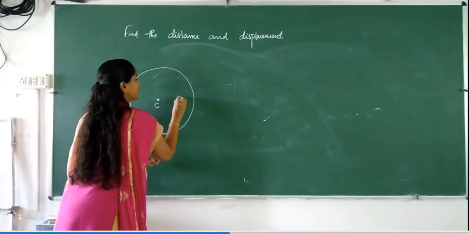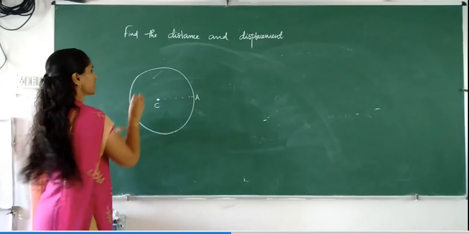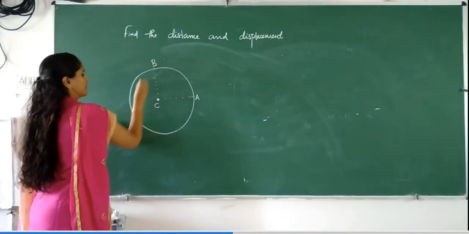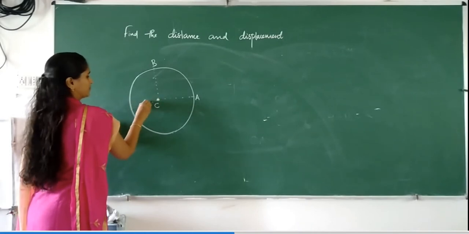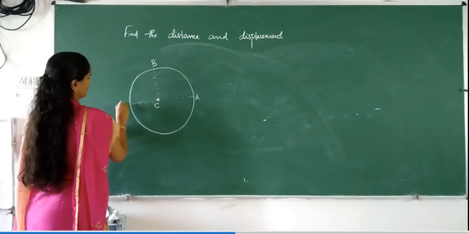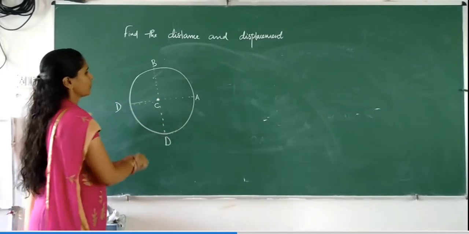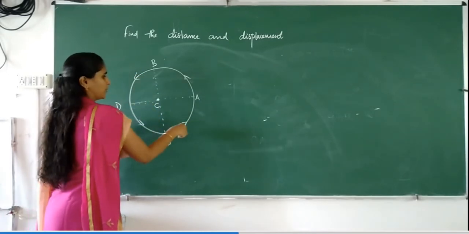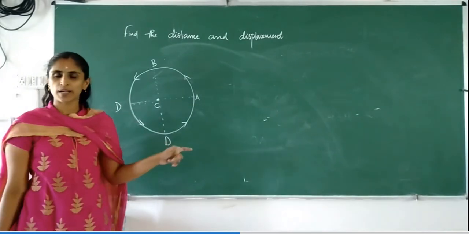The object starts from this position A and is traveling in anti-clockwise direction through a circular path.